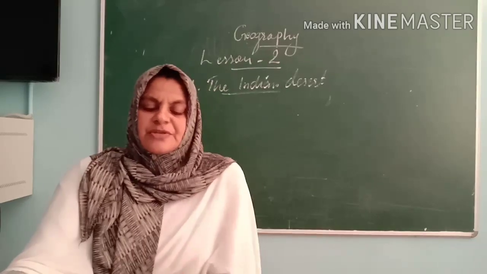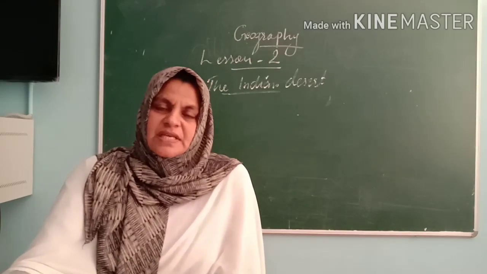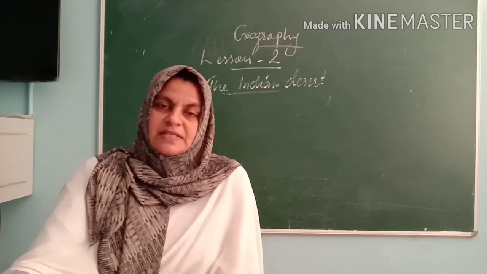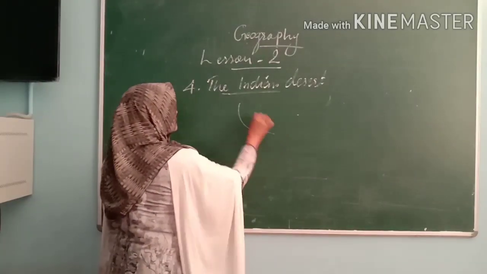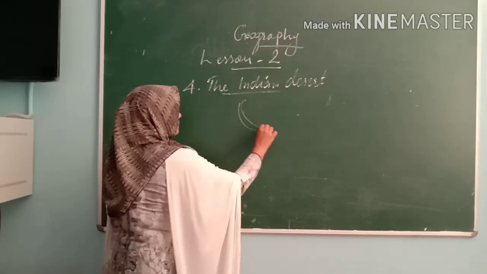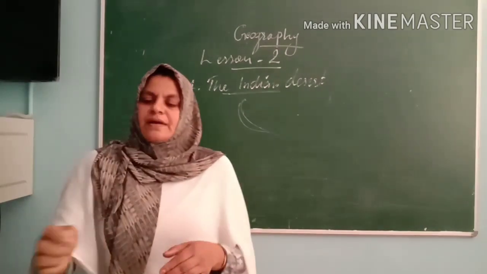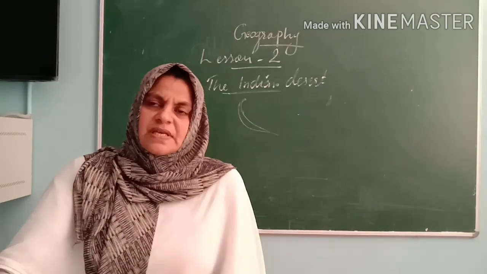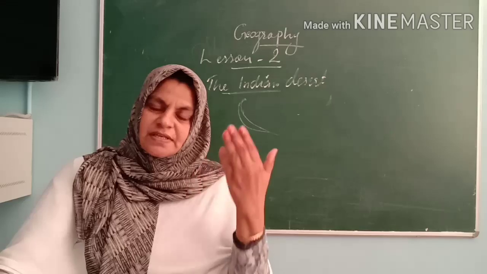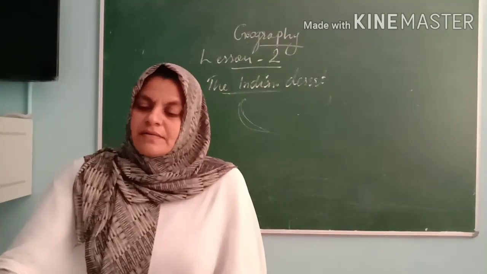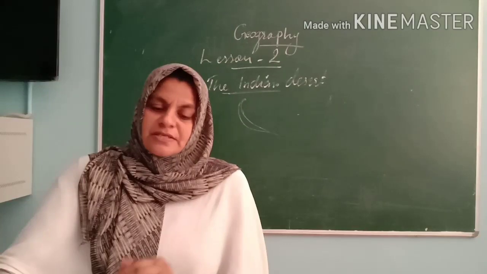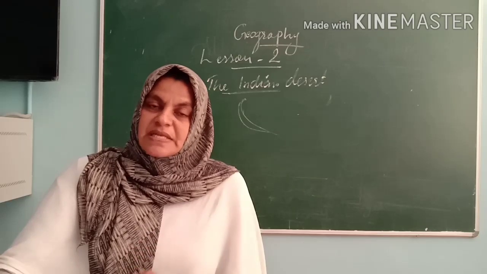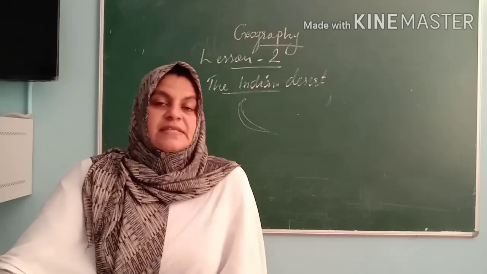And another speciality, Barkans. Is it a new word for you? No, it is not a new word. You don't have to worry about it. Barkans means crescent shaped sand dunes. Those who have visited Saudi Arabia or some other foreign countries might have seen in the sandy desert area a Barkan. What are Barkans? Crescent shaped sand dunes.